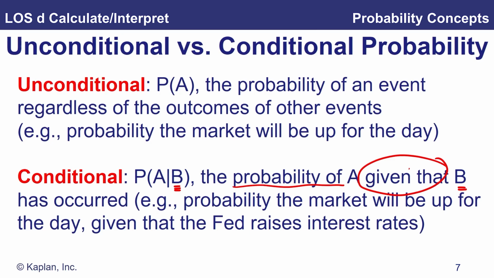Remember, unconditional probability excludes the probabilities of any other events. So it ignores the fact that interest rates could have risen or fallen during the day and just says what is the probability that the market will be up for the day. Conditional probability, though, is the probability of an event occurring given that another event has already occurred. The probability that the market will be up for the day given that interest rates rose.